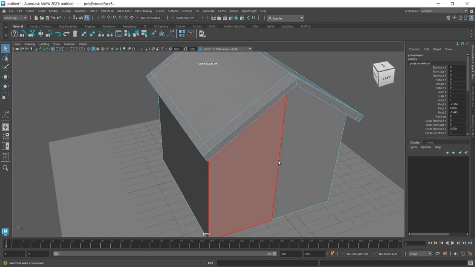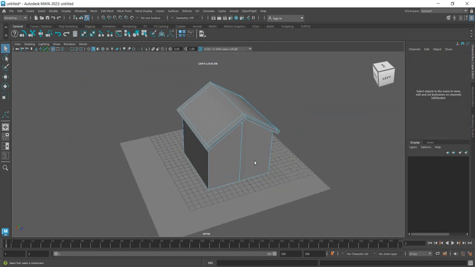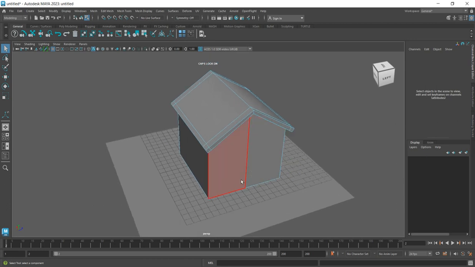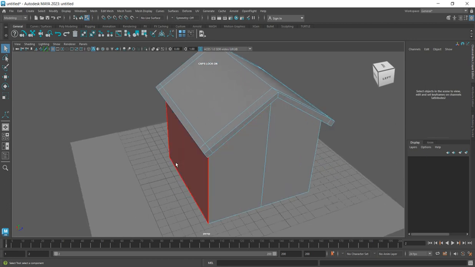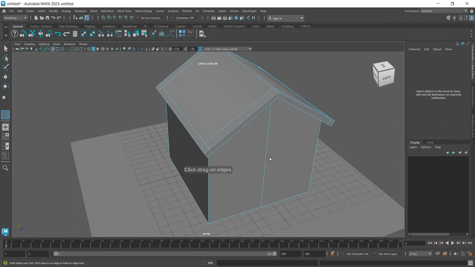So let us put a door, by creating a simple door. And how do we do that? You can do it in two ways. The first aspect is that you do it through the same extrusion. The second one is by using boolean, but we are not going to use boolean here. In our progress tutorial, we are going to use boolean to create a certain thing. So now I want to use edit mesh.